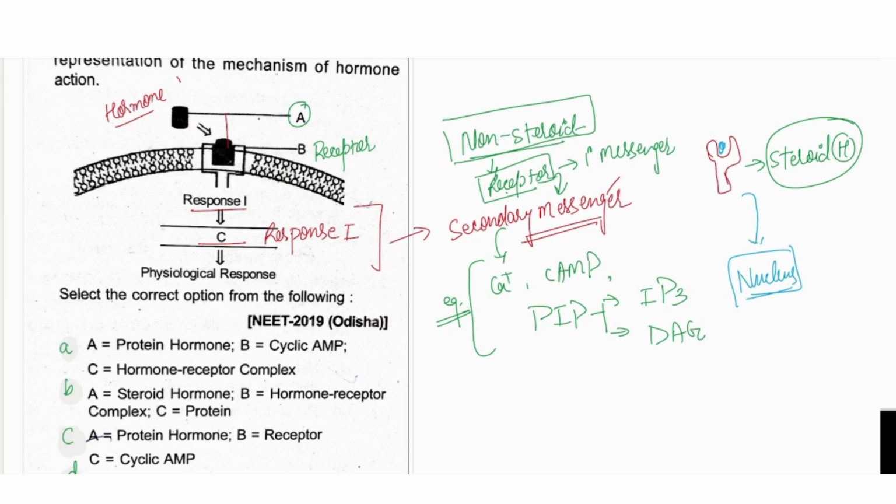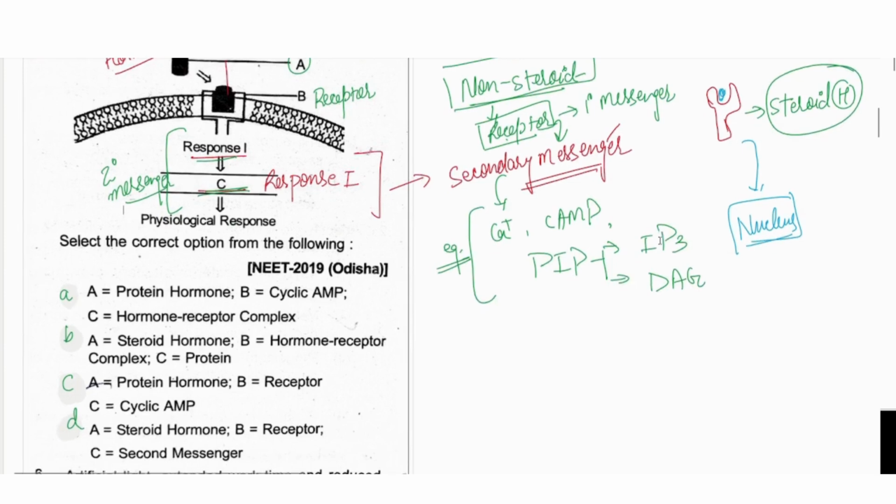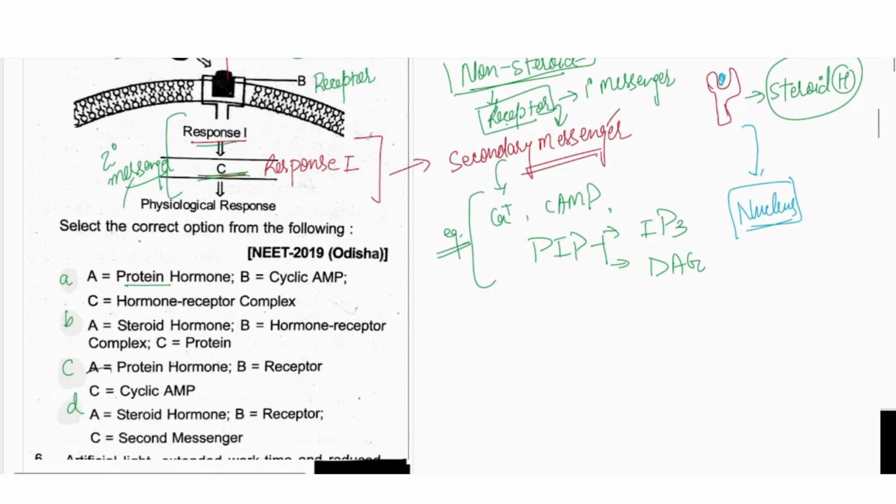But it is not going inside the cell, because the response they are showing is the primary response or the secondary response. So we can say these are the secondary messenger. Now we can see, A is protein hormone. Protein hormone means it is a water soluble hormone, non-steroid. C is hormone receptor complex. C is not the hormone receptor complex, so it is incorrect.